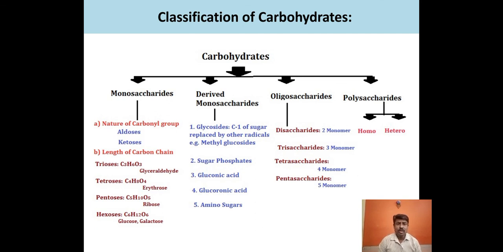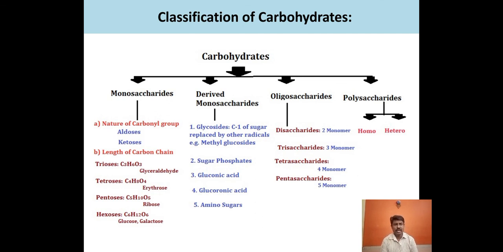Pay attention here: gluconic acid means carbon number 1 has a carboxylic group, and glucuronic acid means carbon number 6 has it. And if an amino group is attached to the sugar, they are called amino sugars. So these all are derived monosaccharides.